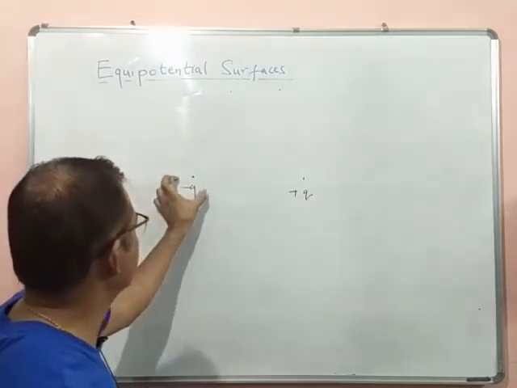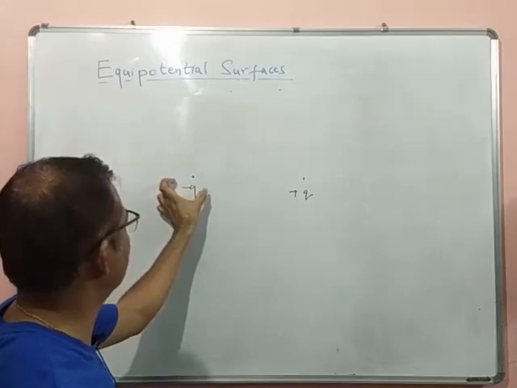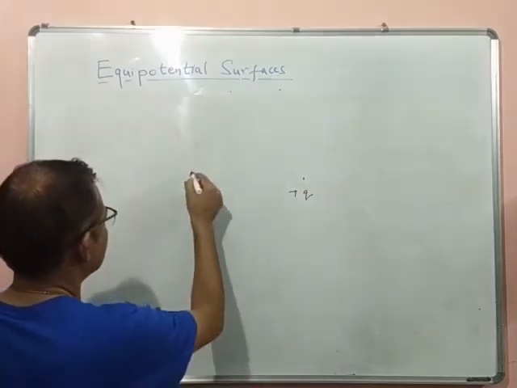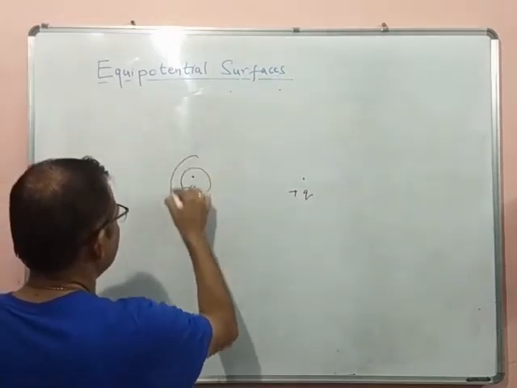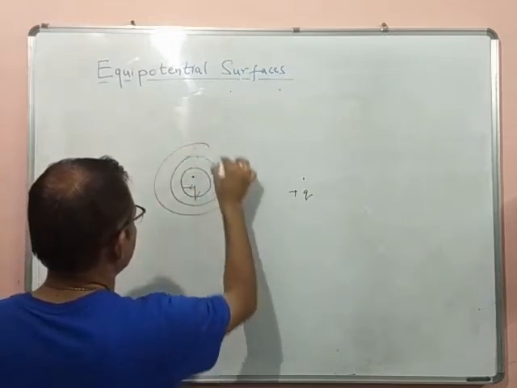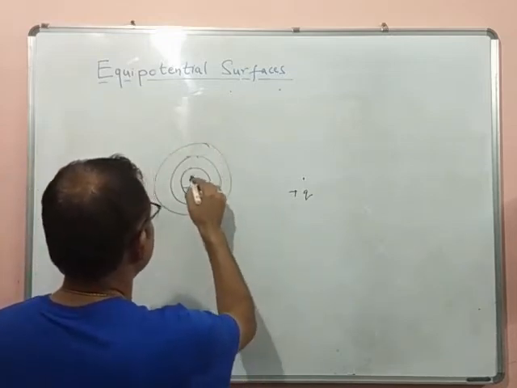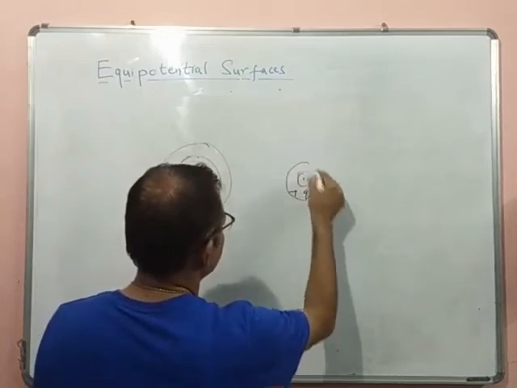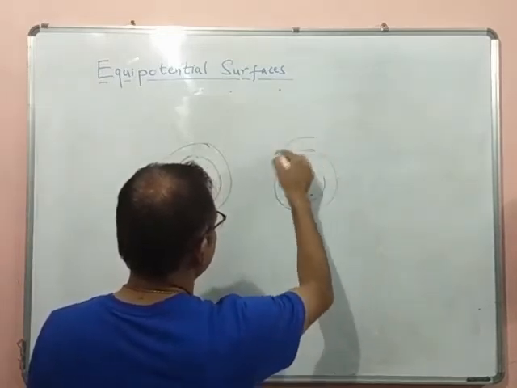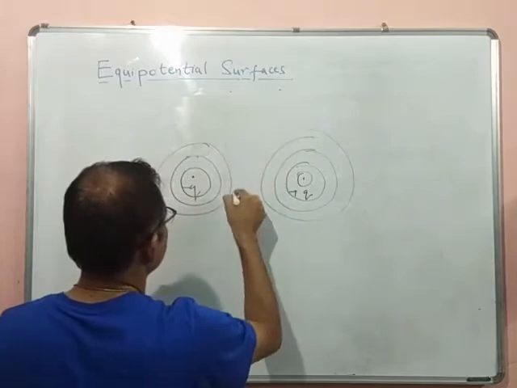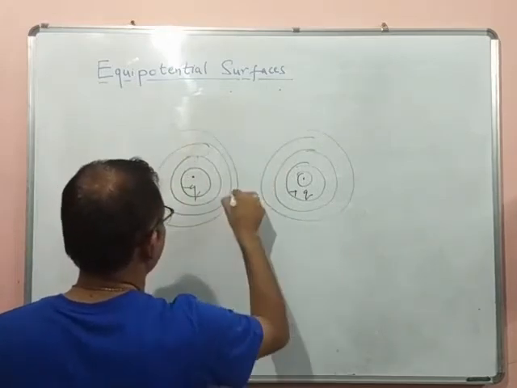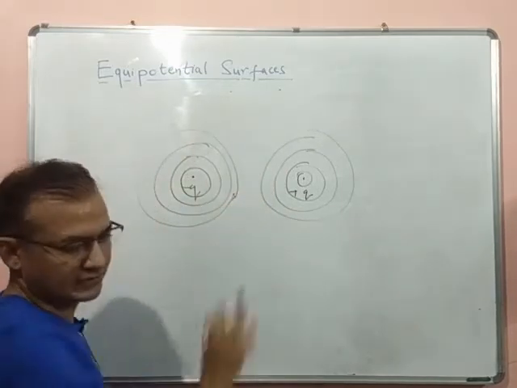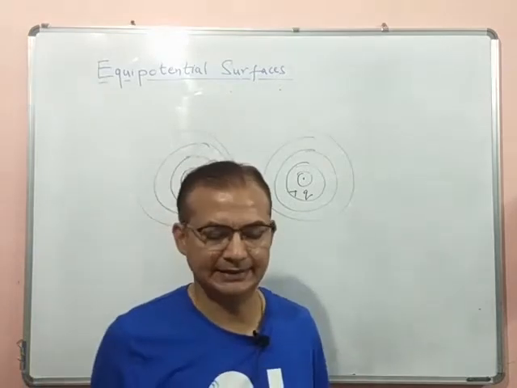Again, we can consider this as a single point charge, so the concentric spheres will be the equipotential surface for this point. Similarly here also. So for a dipole, the equipotential surface will look like this.